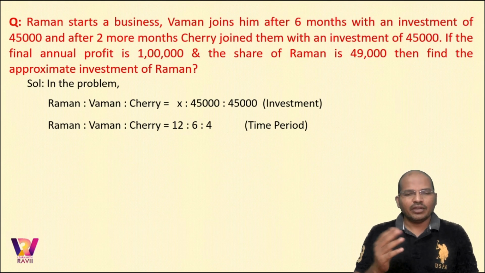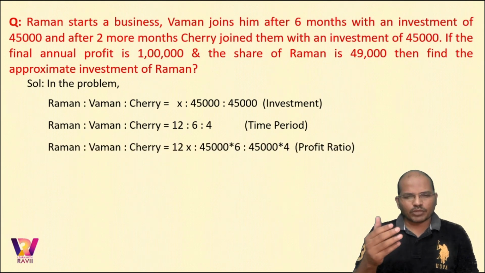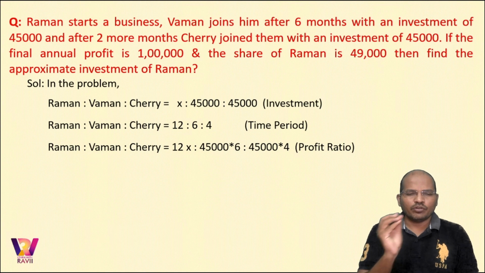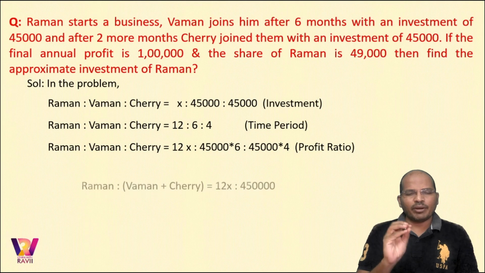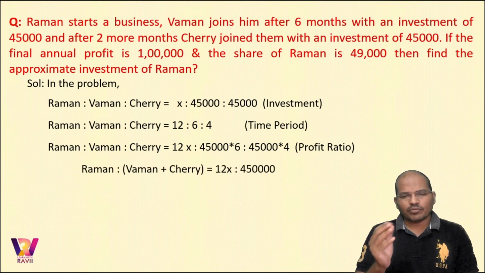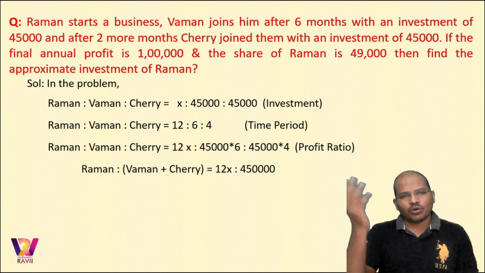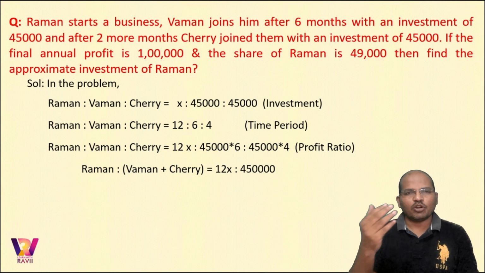And finally we get the profit ratio, that is 12x is to 45,000 into 6 is to 45,000 into 4. And from that, let us calculate the ratio of Raman to Vaman and Cherry. So Raman is 12x, Vaman plus Cherry is some 4 lakhs 50,000 rupees. You can simply add them out, you'll get the answer, nothing to worry about that. Now I am taking only two terms because I know the ratio of share of Raman at the end.